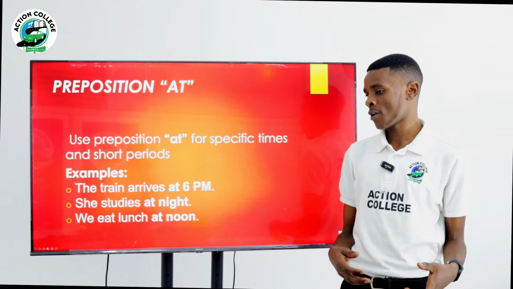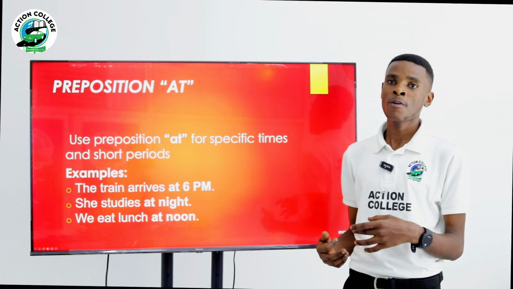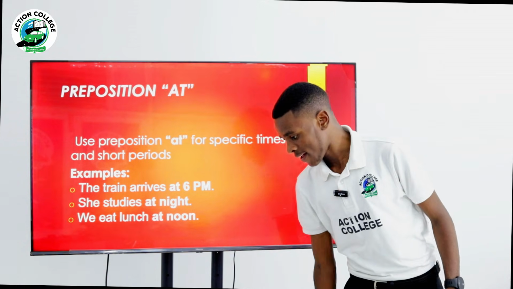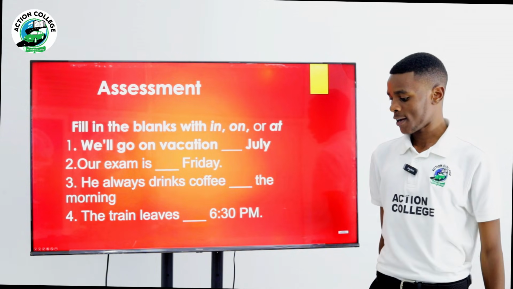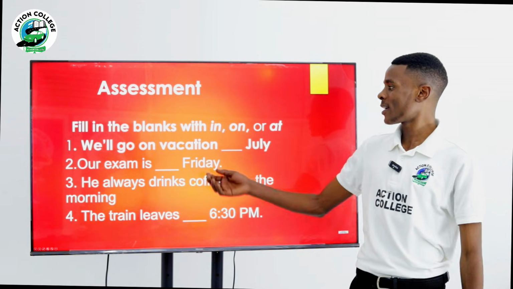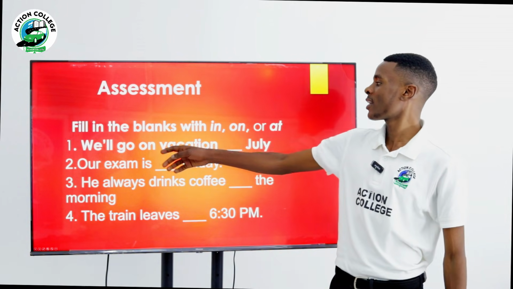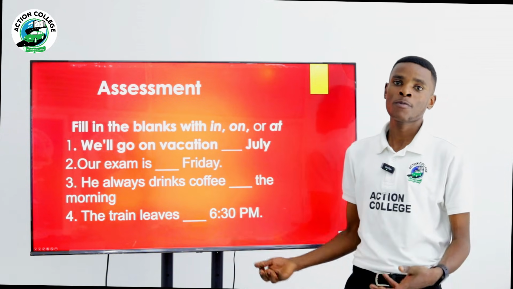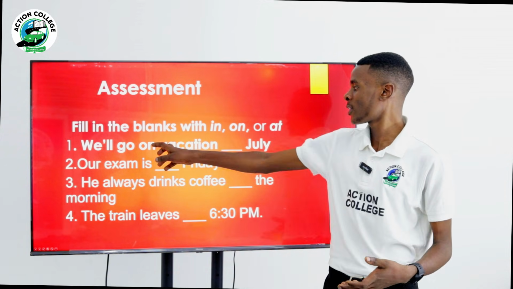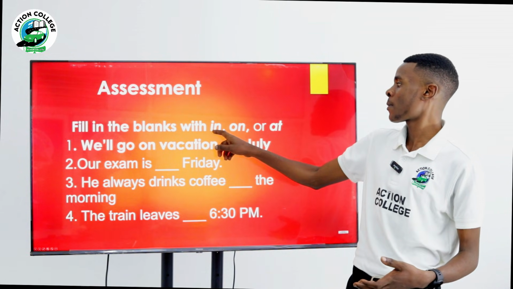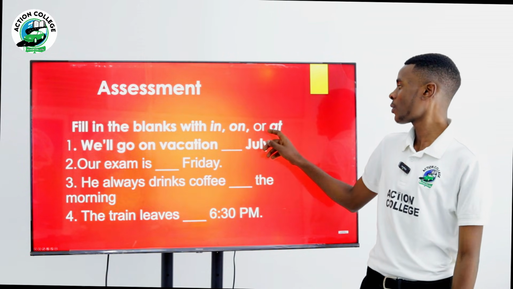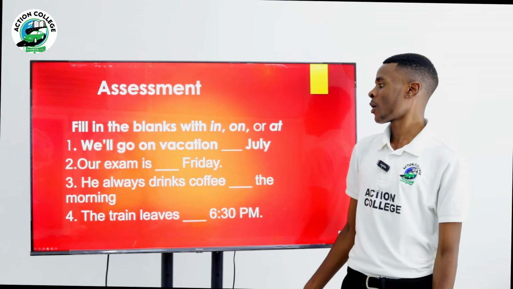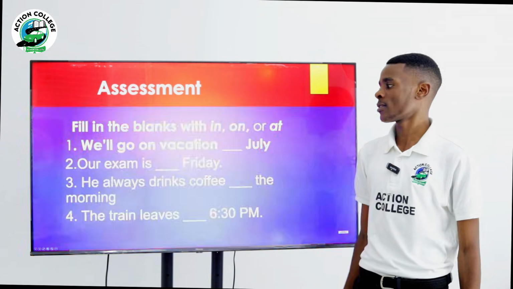So I want to check if you have understood what we already studied by doing an exercise. Here we have an exercise or assessment. It's a very simple exercise for filling in the blanks with in, on, or at. We are going to fill these spaces by using preposition of time in, on, or at. According to what we studied, we are going to answer these questions.